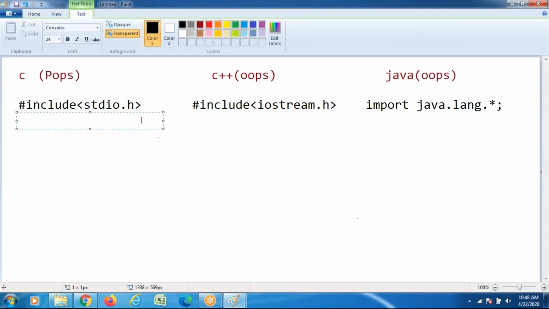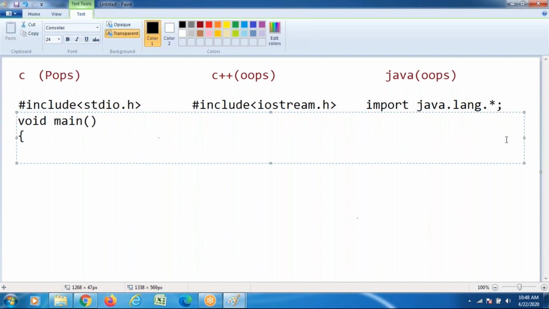After writing this line of code, what is the next line? First line in C language, C++, Java. So the next line in C language is the main function. Void main, starting the program execution, main function.